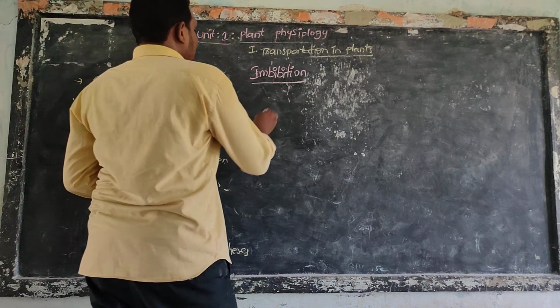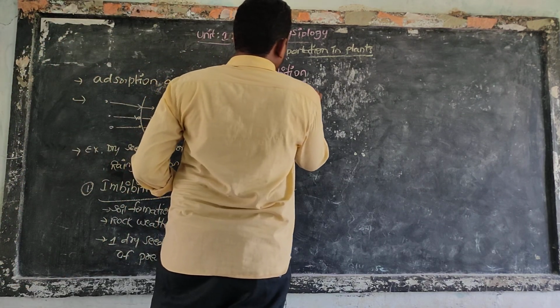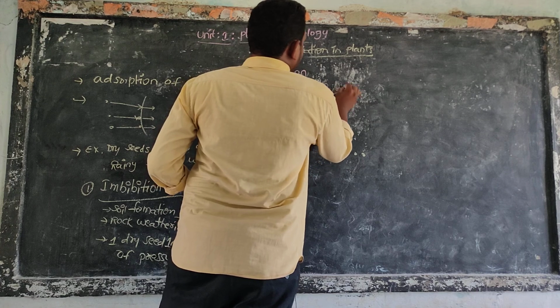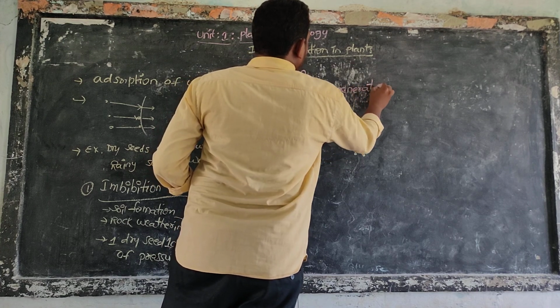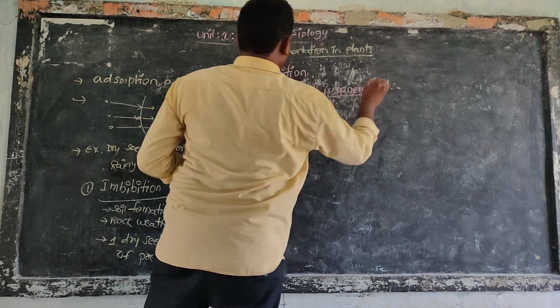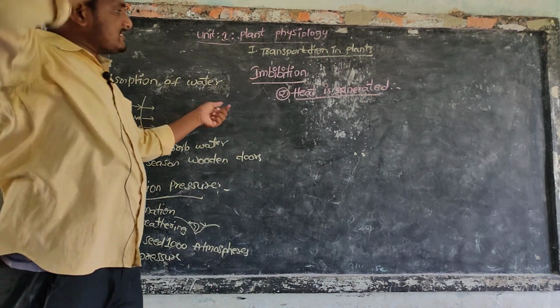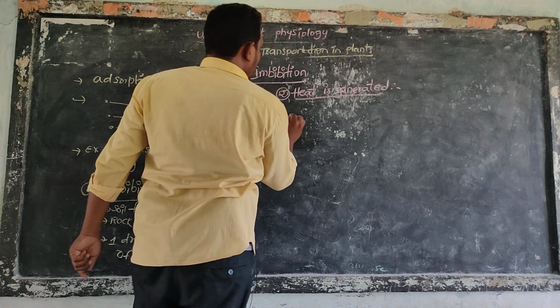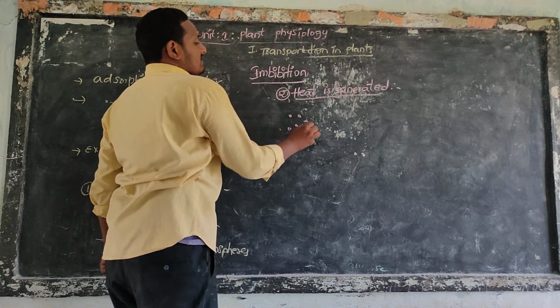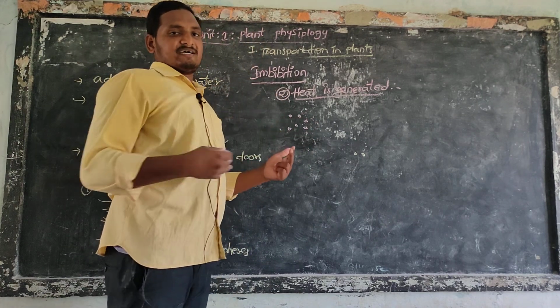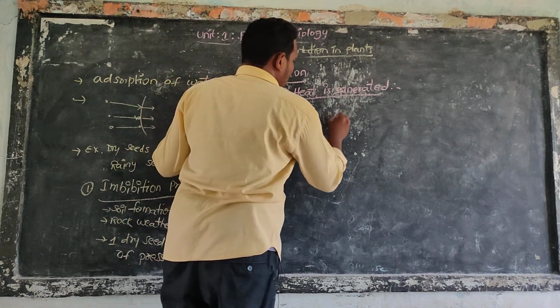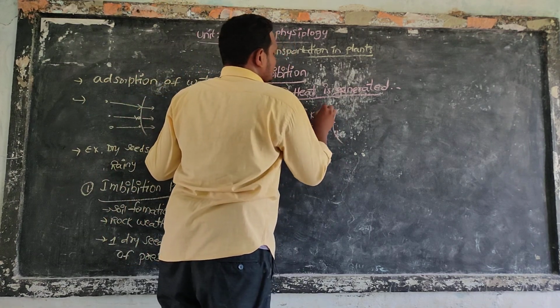Next, heat is generated. Due to the imbibition, heat is generated. Generally, these are free water molecules, they can move in different directions. They have kinetic energy.